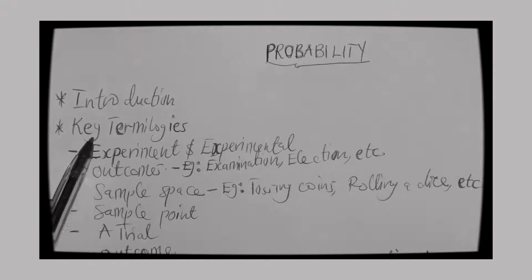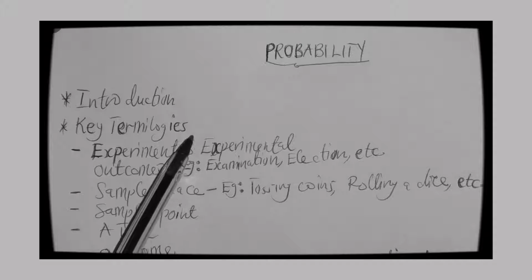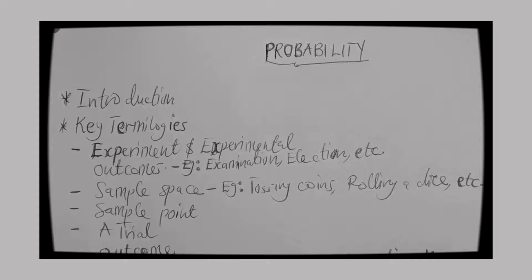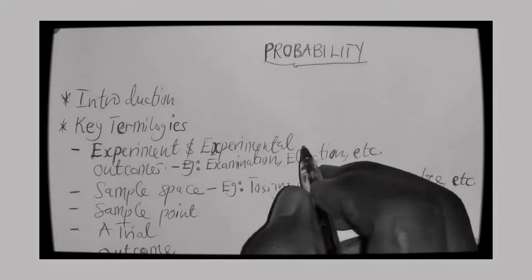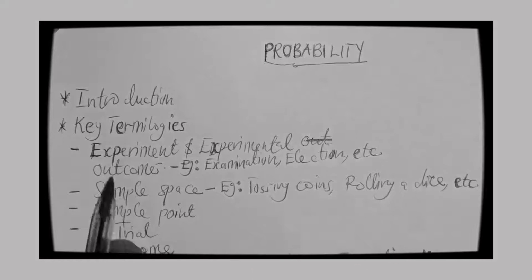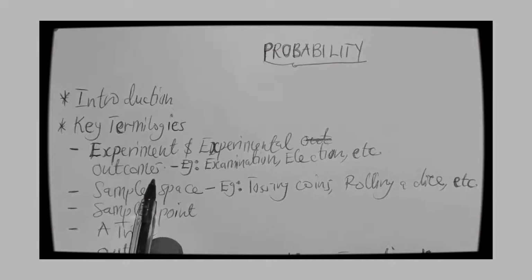So we have done with the introductory part where we look at the meaning of probability. So we are going to look at the key terminologies, and the first key terminology that we're going to look at is what we call an experiment and experimental outcomes.